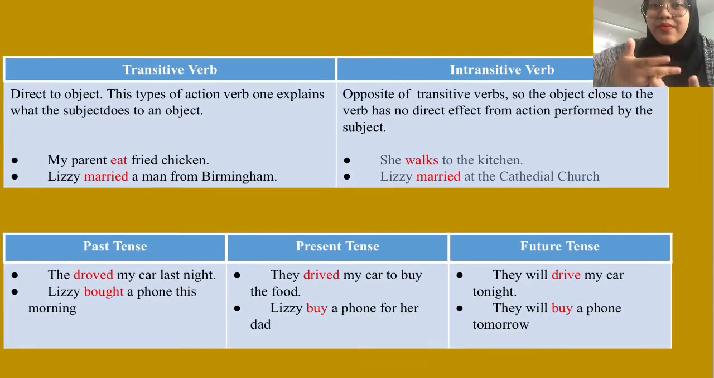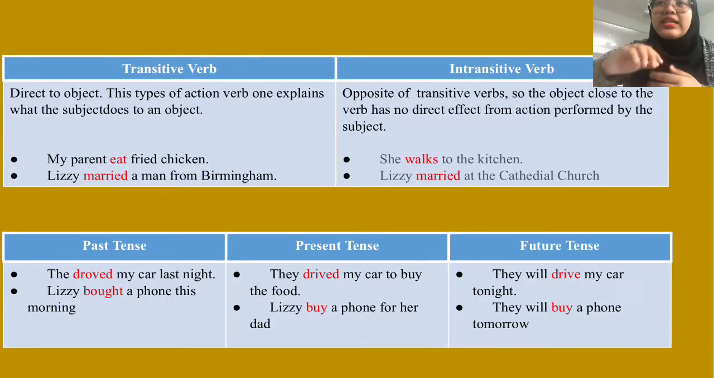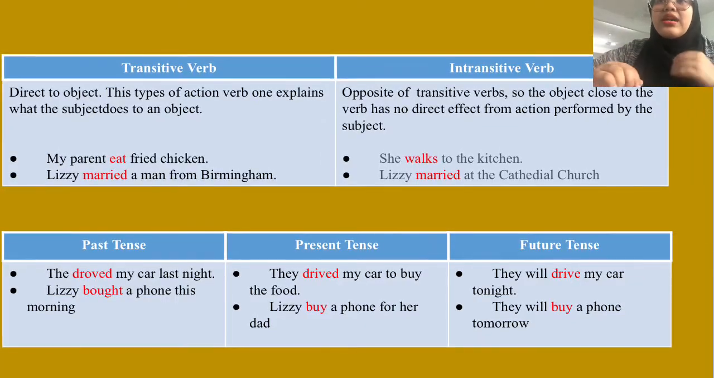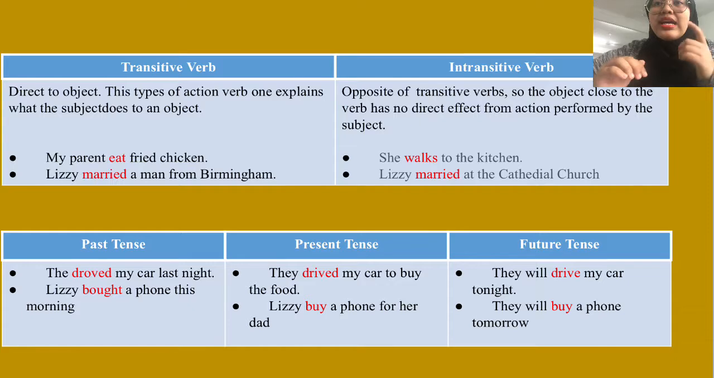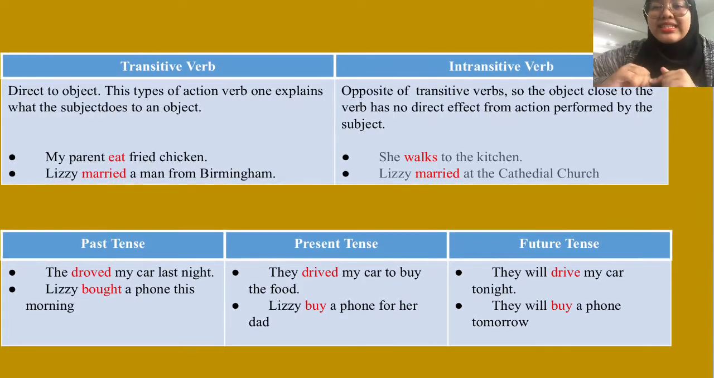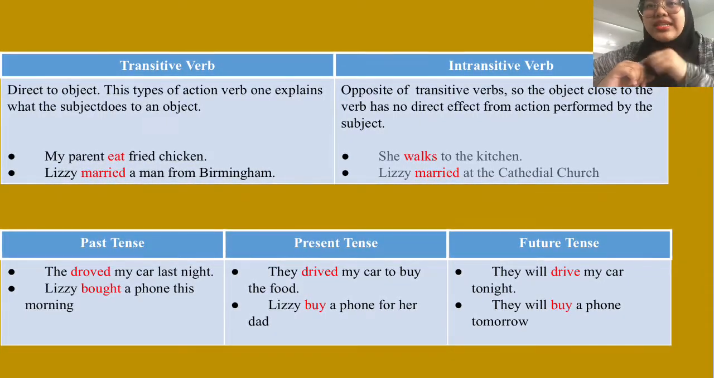a man from Birmingham. And an intransitive verb is, for example, she walks to the kitchen. And Lizzie married at the candy church. It means walks to the kitchen. Walks.